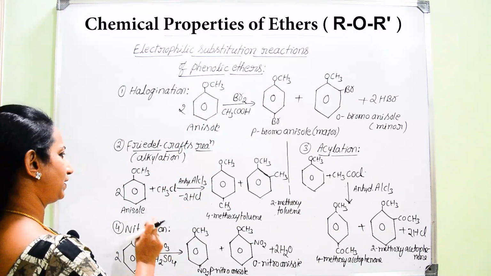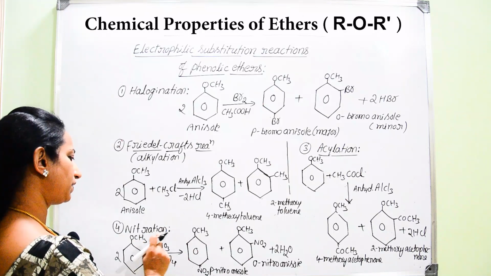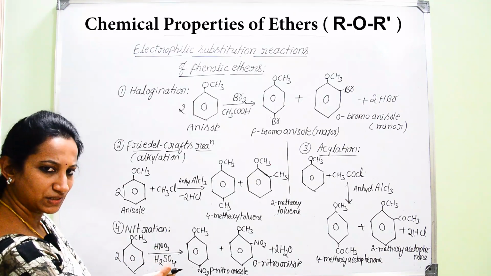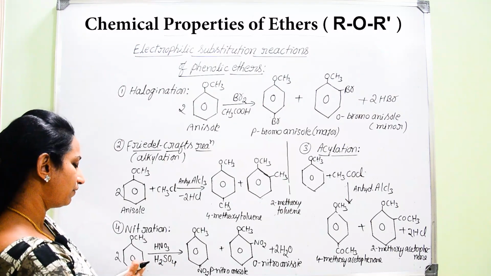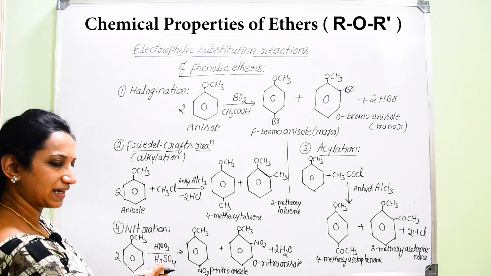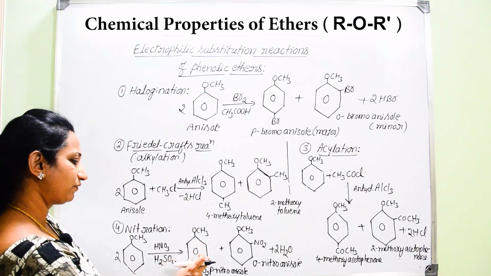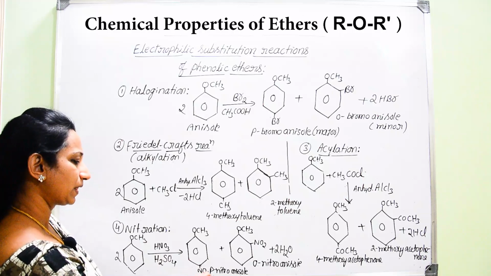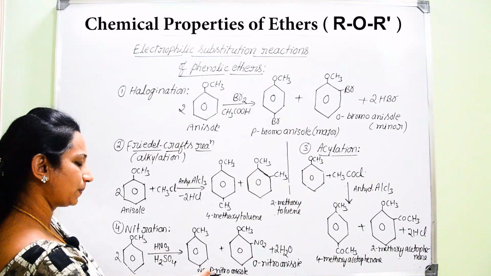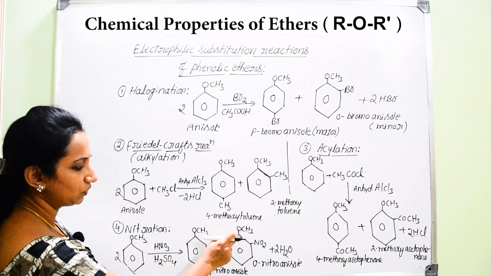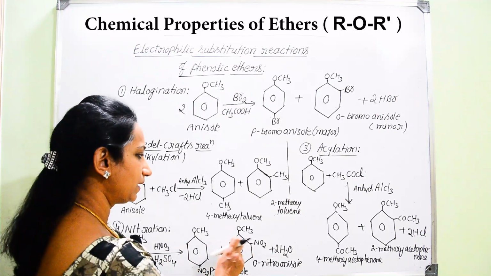Similarly, if you go for nitration of anisole, when it is treated with a mixture of sulfuric acid and nitric acid, you will end up with two products, one major and one minor. Para-nitroanisole is the major product, whereas ortho-nitroanisole is the minor product.